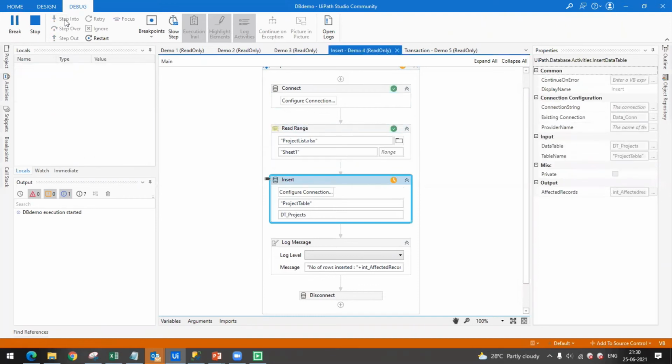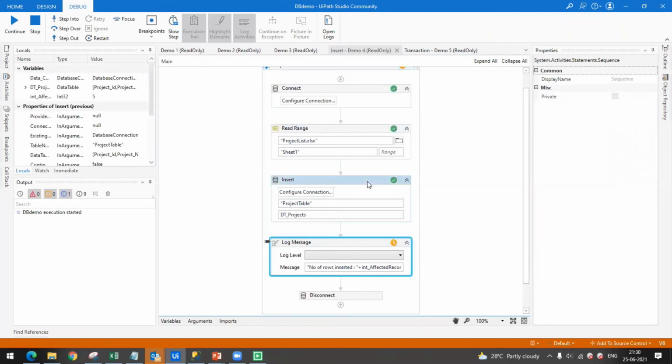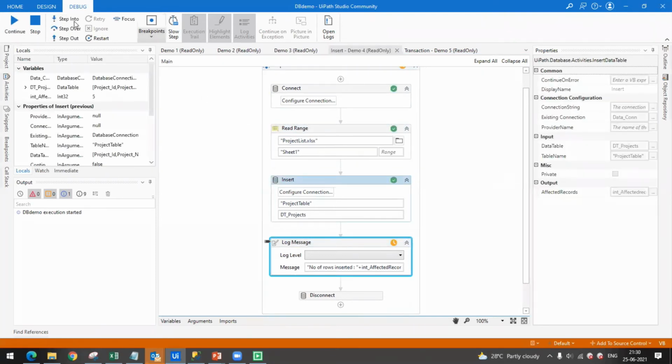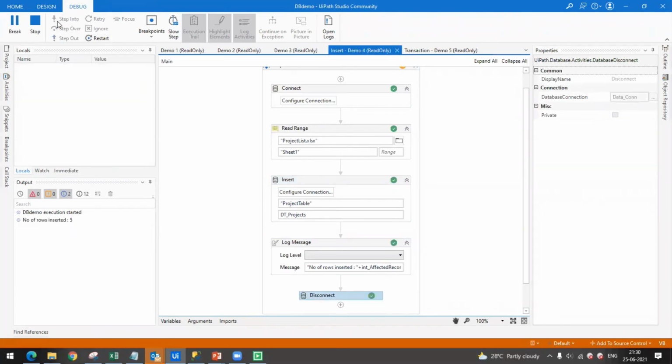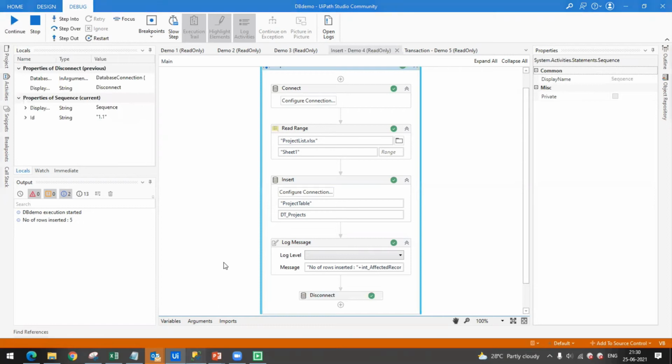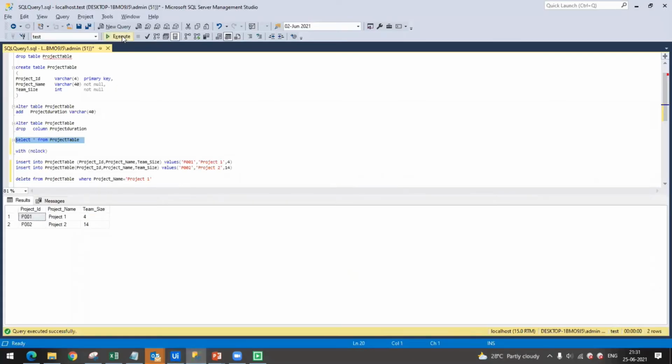So the output of insert is also the same: affected rows, meaning how many rows are inserted. You can see 5 rows are inserted, and after disconnecting we will see the result. You can see in Excel we have given details of project 3 to project 7. Those details are all added in the database.